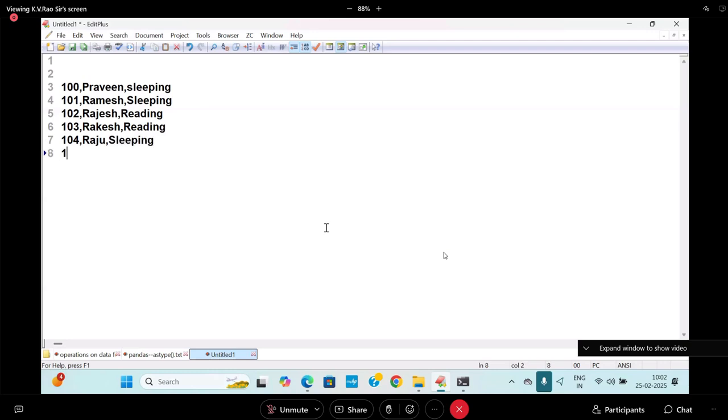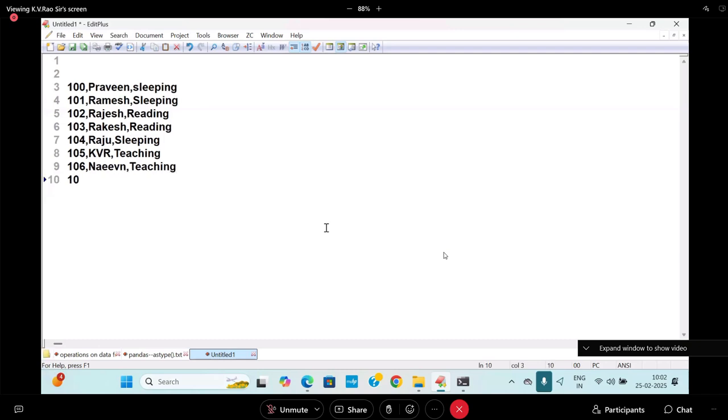Next, 105, whose name is KVR, whose habit is teaching. Next is 106, Naveen, whose habit is teaching. Next, 107, Ramu, whose habit is sleeping. Like this, we are having a group of people.